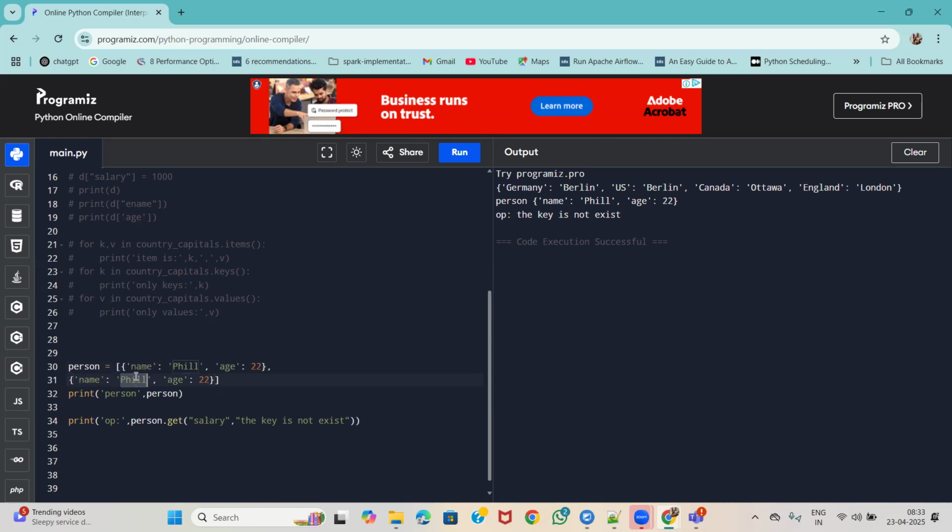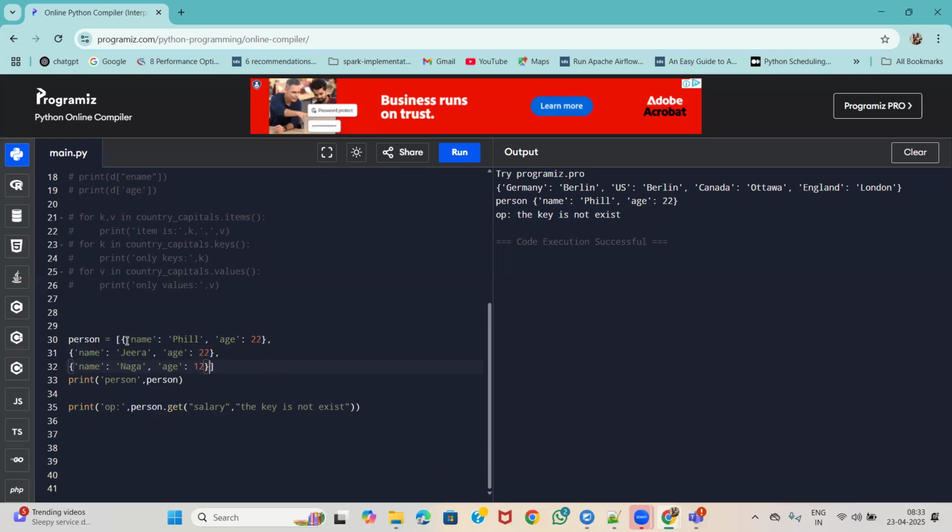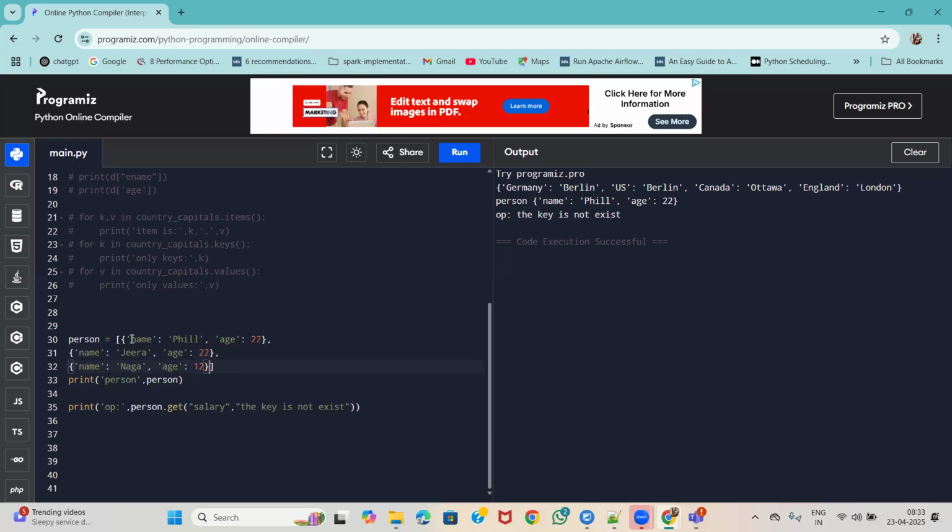See, name now. And yes. So now if you want to go with another name, this is how it will have. So this is how it looks in real time. Why? Because we will be having duplicated keys. To not overlap the earlier name values, in real time they will be maintaining it with a list of dictionaries.